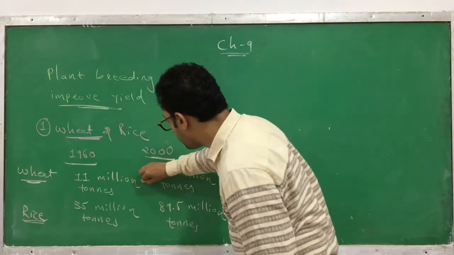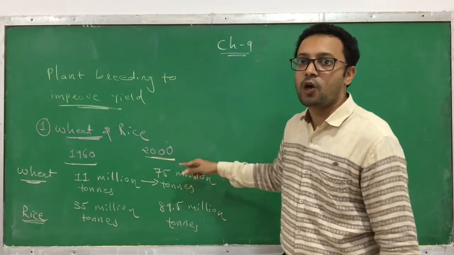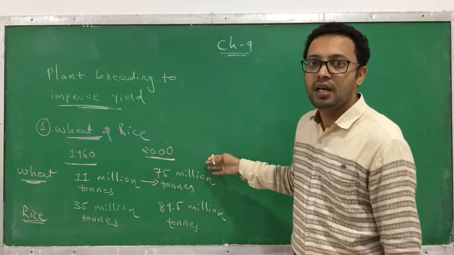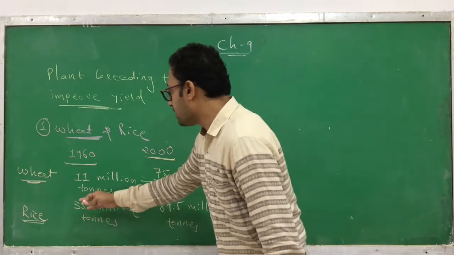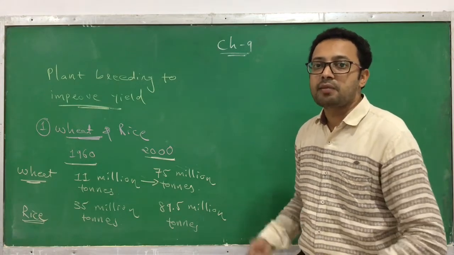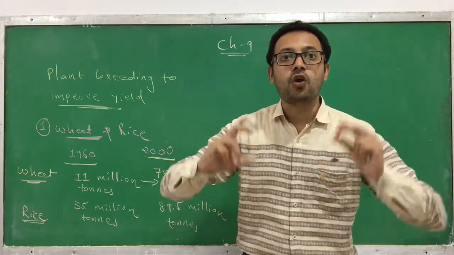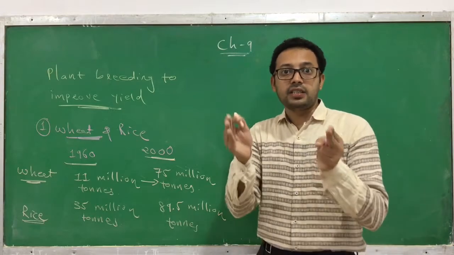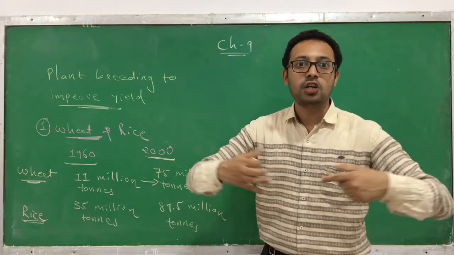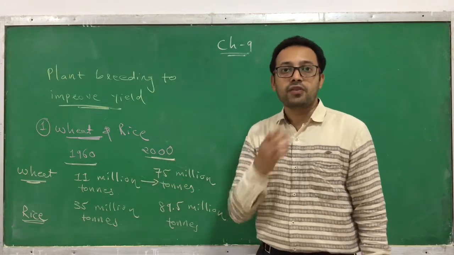See how much increase from 11 million to 75 million between 1960 and 2000. Approximately 7 times production of wheat has increased. And in the case of rice, from 35 million to 89.5 million means approximately 2.5 times increase in rice production in India. We are able to improve the quantity though the land available with us is the same. We have not expanded our boundary. Still, we are able to increase the production from the crop.